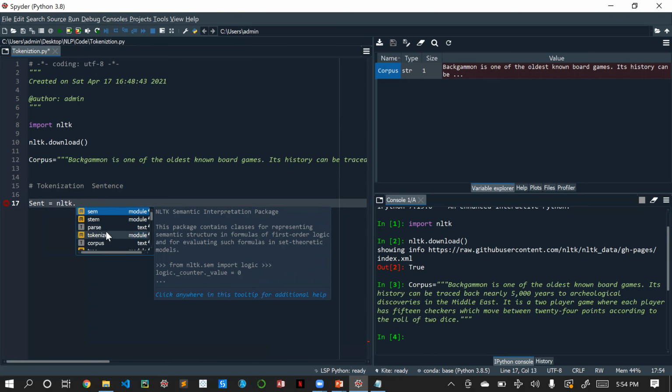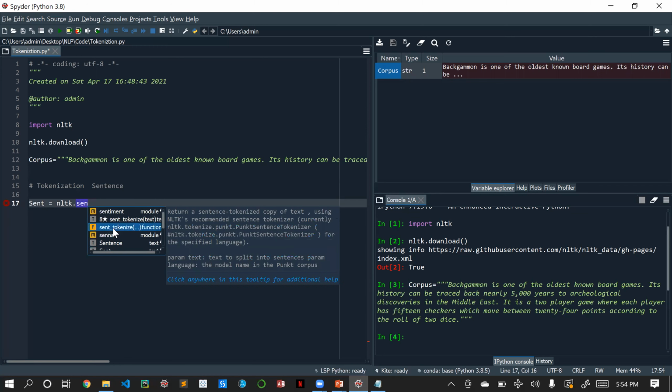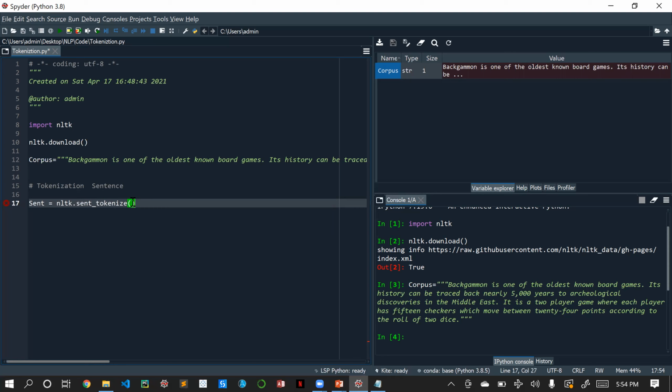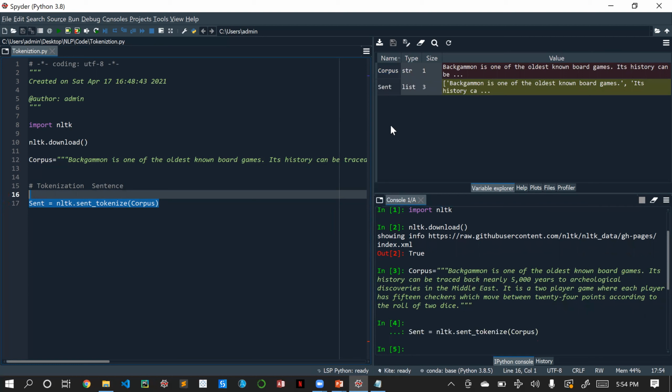If you click dot, you will get all the modules over here. We are going to use sent underscore tokenize. We will be using this, and the tokenizing input will be our corpus. So just copy and paste the corpus over here. Now I will be executing this particular sentence.